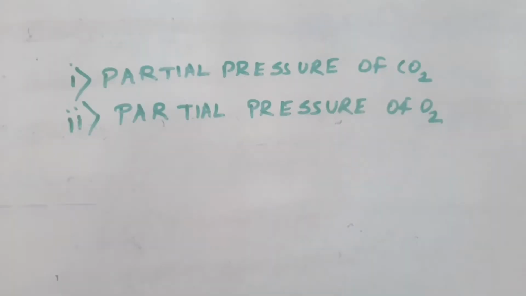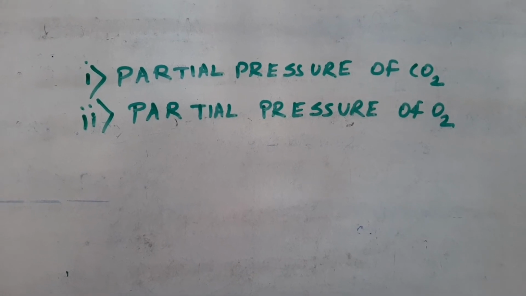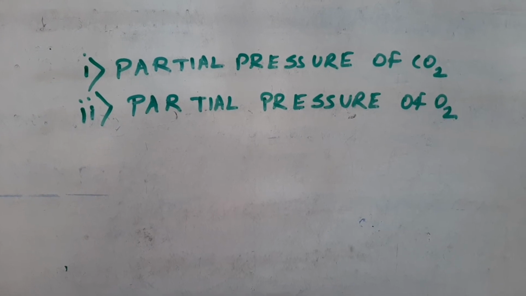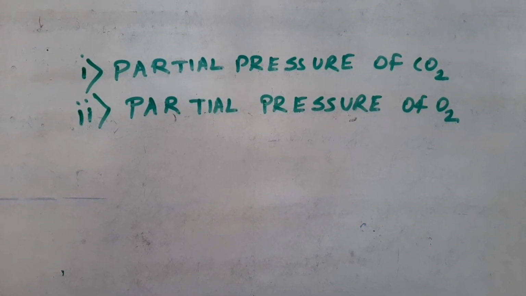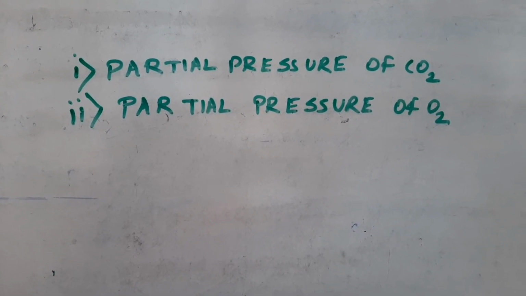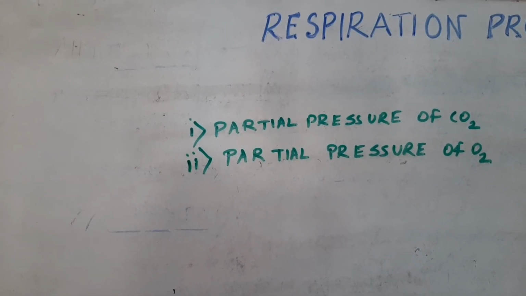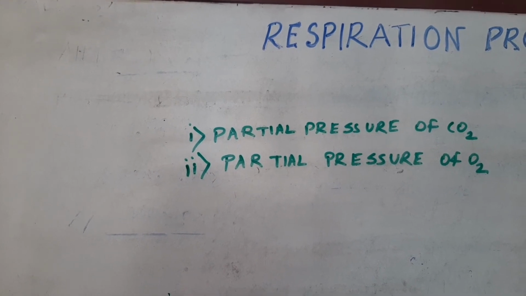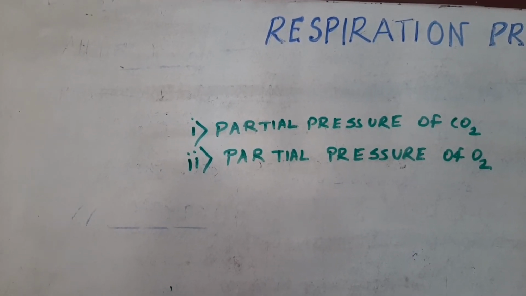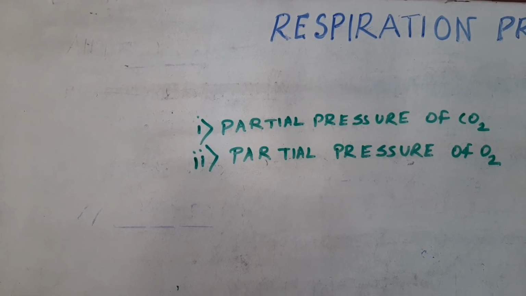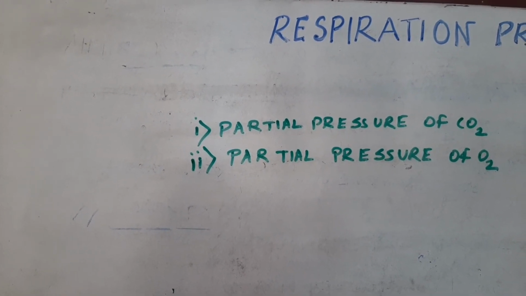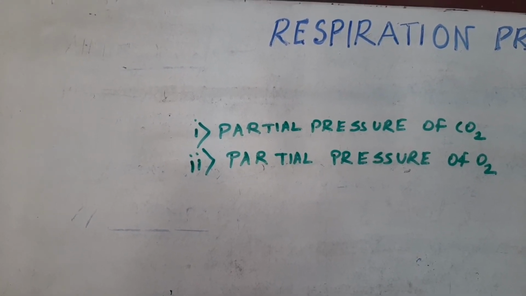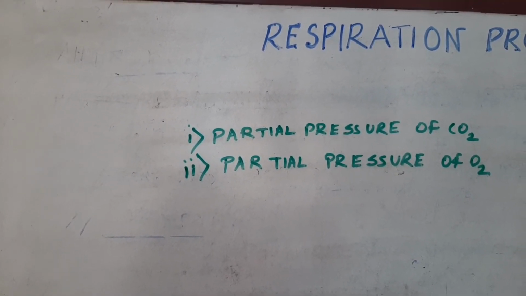Let me discuss that. I told you that there are two main factors that affect the binding of carbon dioxide and hemoglobin. They are the partial pressure of carbon dioxide and the partial pressure of oxygen, which is the major factor. Now in tissues, the partial pressure of carbon dioxide is higher and the partial pressure of oxygen is lower. So more binding of carbon dioxide occurs, while in the alveoli the partial pressure of carbon dioxide is low and the partial pressure of oxygen is high.